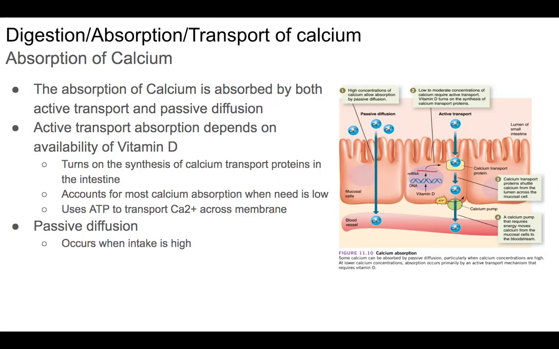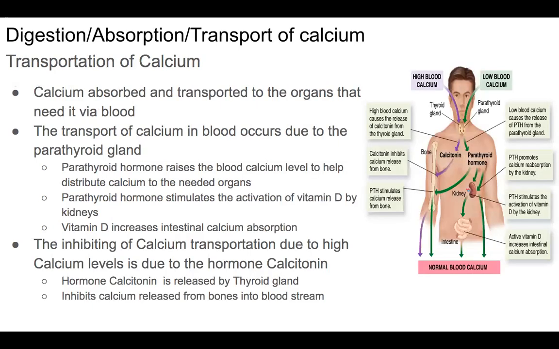Passive diffusion occurs when there is a high concentration of calcium, so it goes from high to low. Next slide. Now, the transportation of calcium. Once calcium is absorbed, it is transported to the organs that need it via your cardiovascular system.